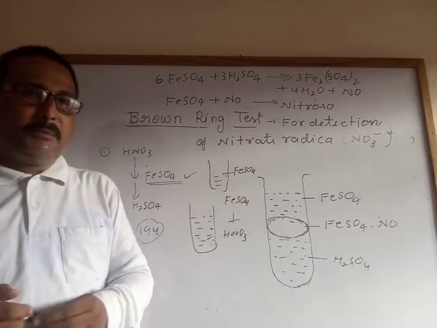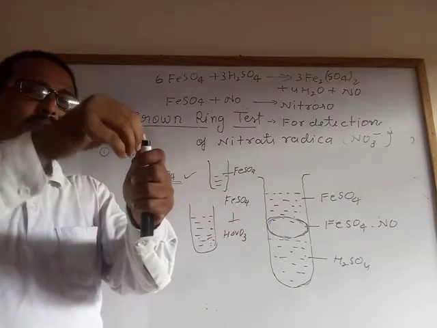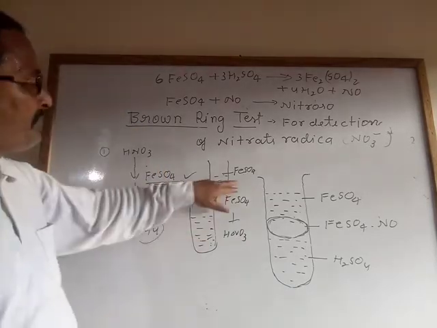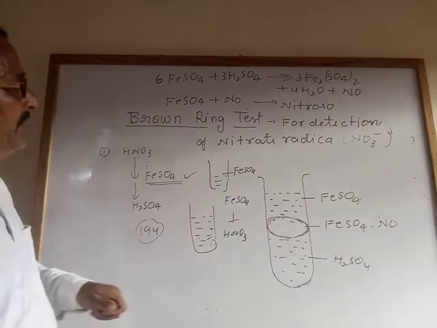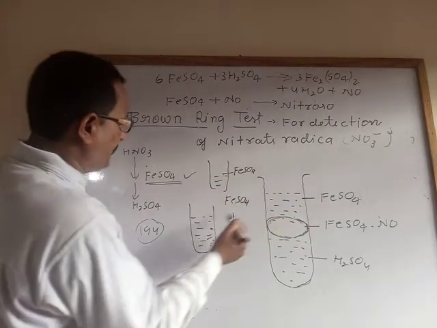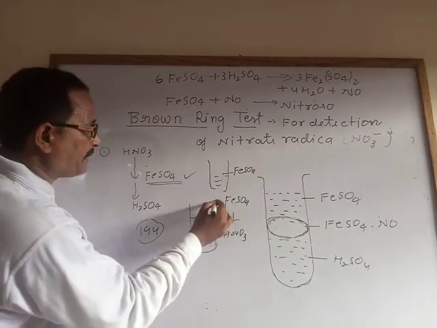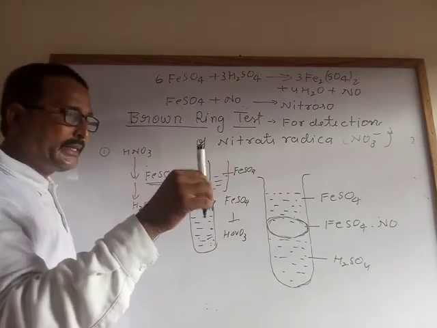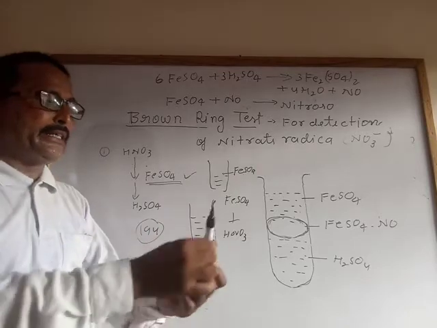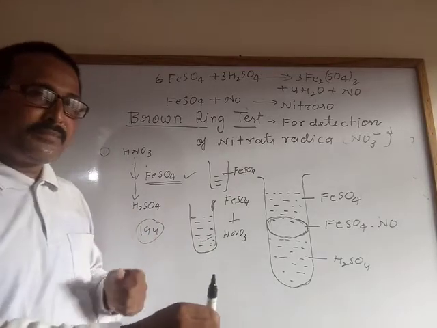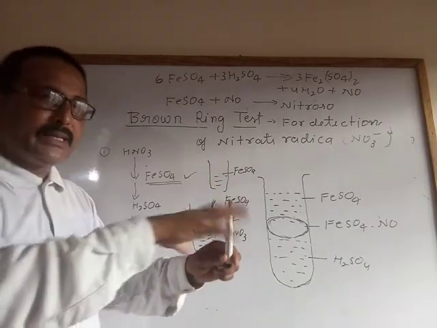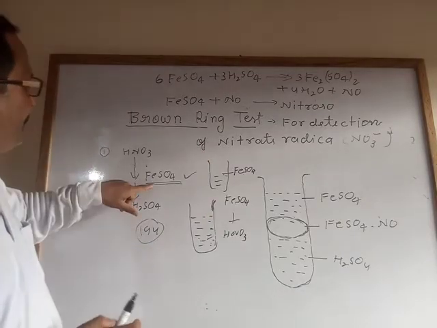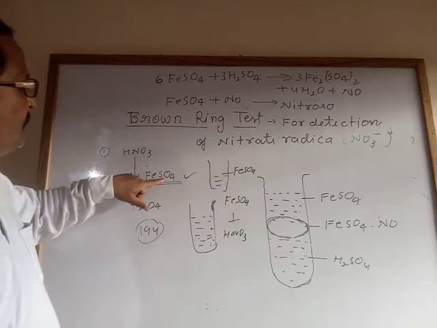After that, from the side of the test tube, you have to add concentrated sulfuric acid, slowly. Don't tilt it, don't disturb it. It is better to keep the test tube on a test tube stand. Add nitric acid first, then freshly prepared ferrous sulfate solution, FeSO4.